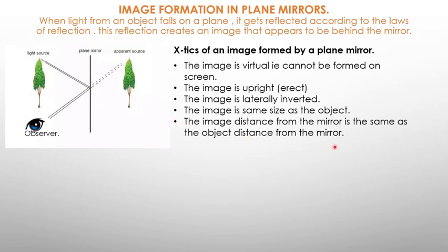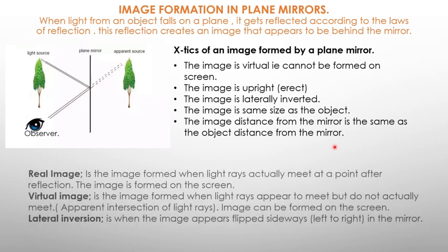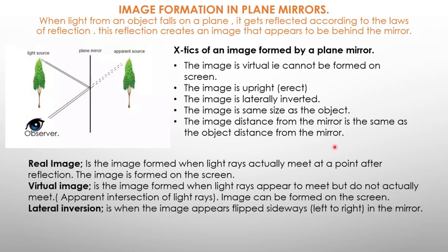As we finalize, we'll look at some terms, because these images as they are formed, virtual moves with a certain image, real moves with a certain image. So we want to summarize by looking at some of the terms which you might encounter under images. One of them is a real image. What is a real image?